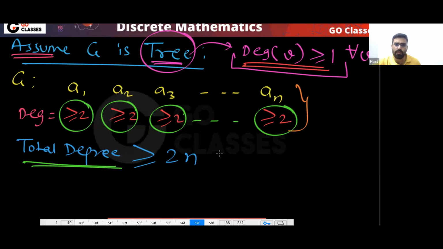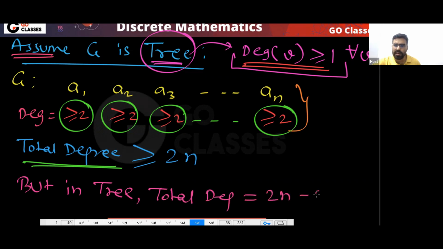But in a tree, the total degree should be 2n minus 2. And the total degree is going greater than 2n.